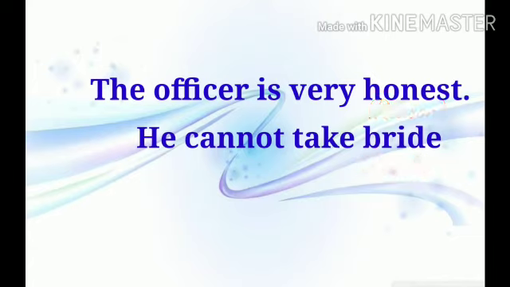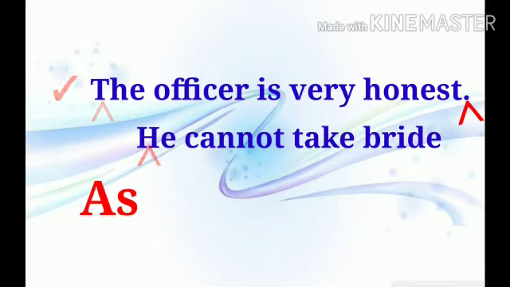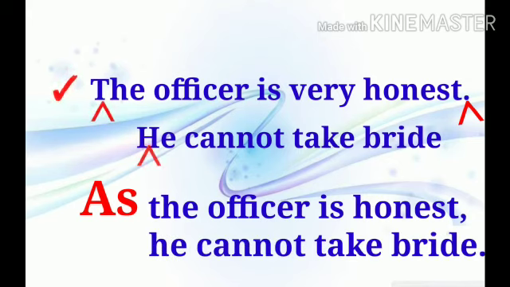Now let us see an example to use as, since, because. The officer is very honest. He cannot take bribe. Here let us use as to combine these two sentences. It is simple. Place as before the reason sentence, make the capital letter small, and remove the full stop, make it a comma. Now the sentence with as: As the officer is honest, he cannot take bribe.